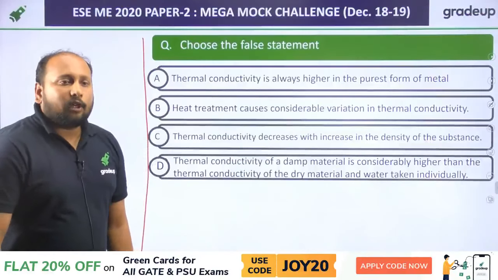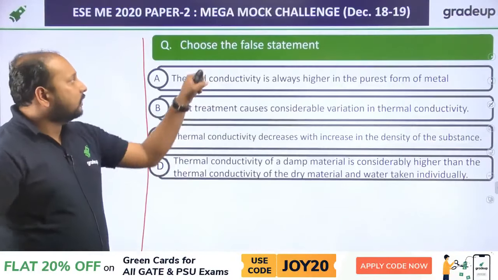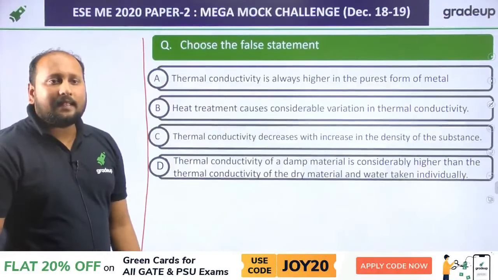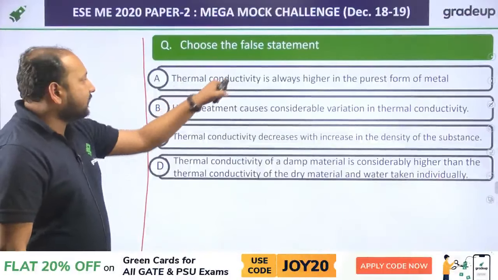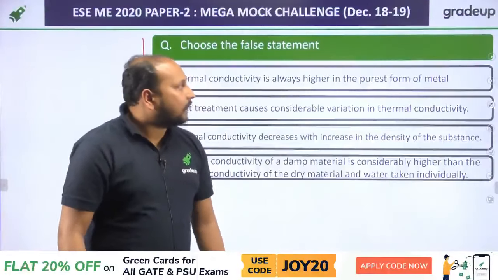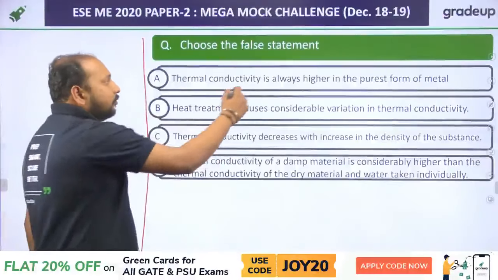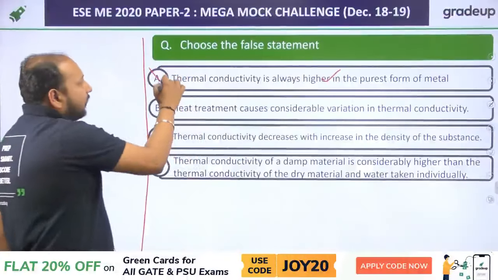Yes, quickly tell me what should be the correct answer in this. What is the false statement? A, B, C or D? Let us see one by one. The first statement is the thermoconductivity is always highest in the purest form of the metal. It's absolutely correct. So this option cannot be our answer.